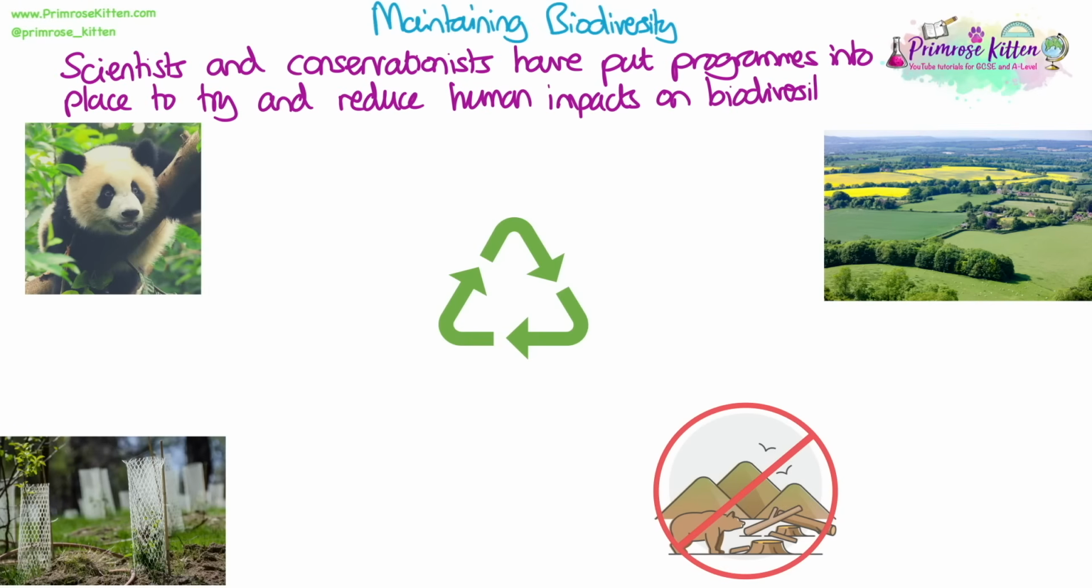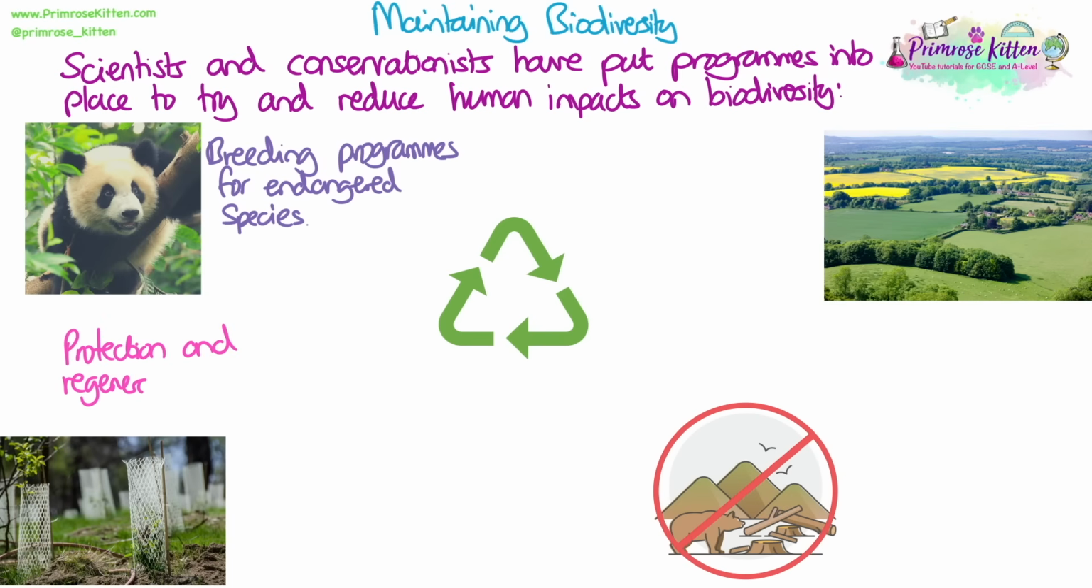Scientists and conservationists have put programs into place to try and reduce human impacts on biodiversity and help to maintain it. Breeding programs for endangered species to try and increase their numbers. This often happens in captivity in places like zoos. Protection and regeneration of rare habitats to try and make sure that they are no longer damaged anymore and potentially help them to recover.